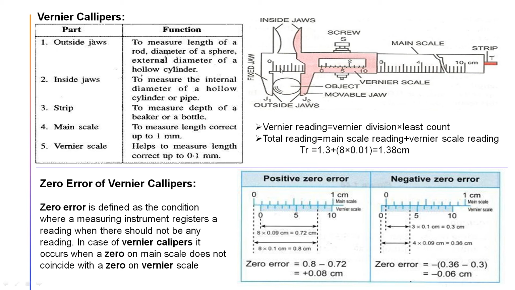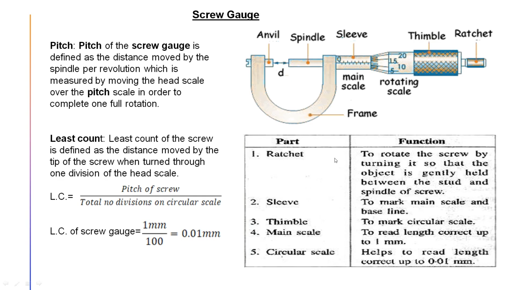If I see the diagram, this one is 2, and this one is definitely 1.5, and here you see the next one, it is 1.4. See, the 0 is coming nearer to 1.4 but is not exactly aligned with 1.4. That means the 0 is crossing 1.3 but does not collide with 1.4. So we can say the main scale reading is 1.3. That is the main scale reading, 1.3.